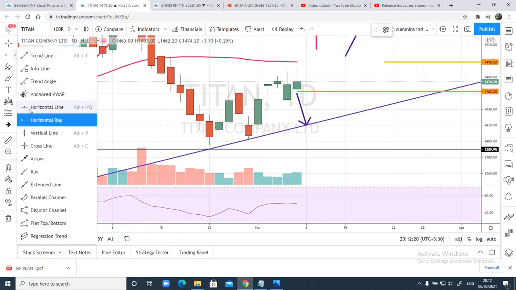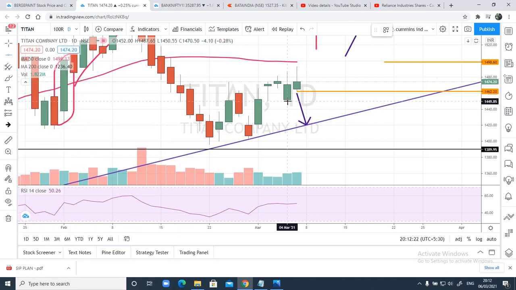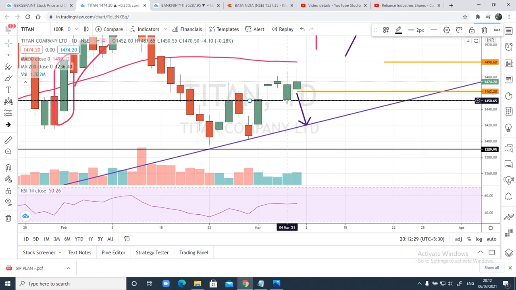This will be support 1, that is Thursday's candle low, 1450.55. This will be target 1, and below this, yes, we can expect 1420 to come in.